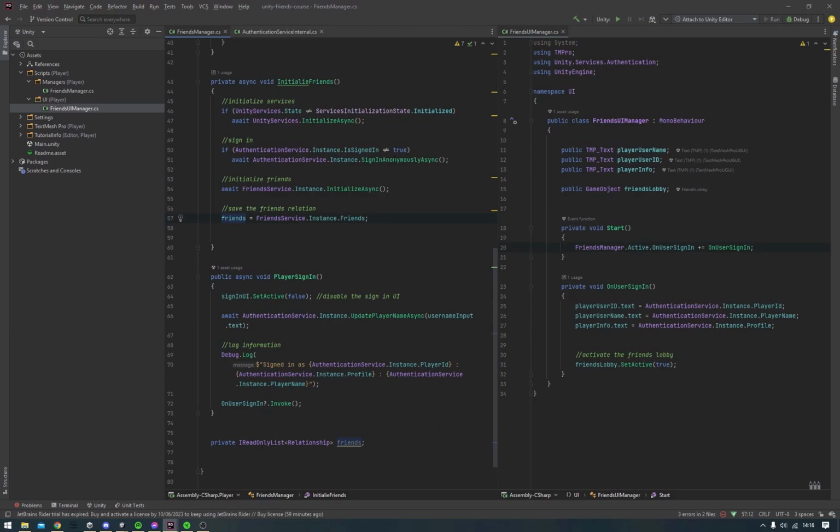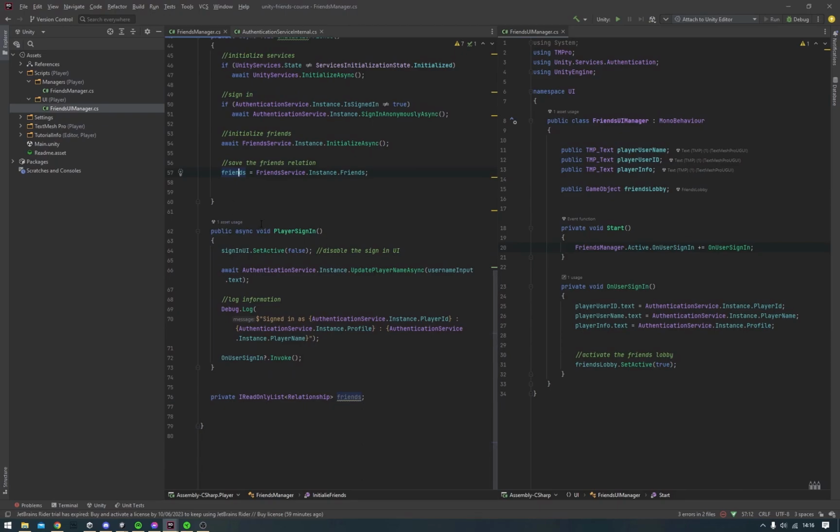Now attached to the sign in button is this player sign in script. What it does is it sets our sign in UI to false and updates the player username using the update player name async function here.